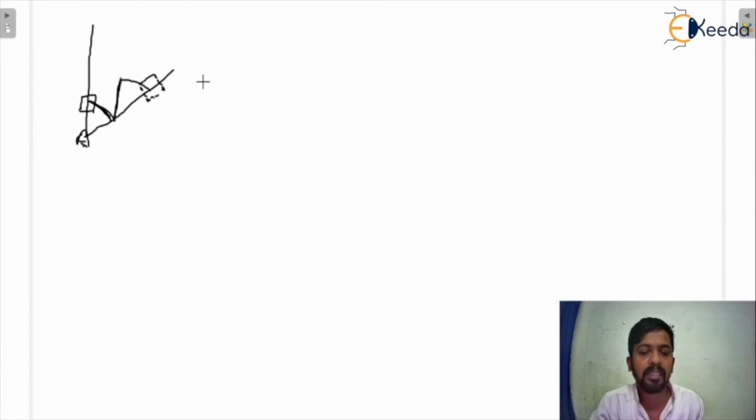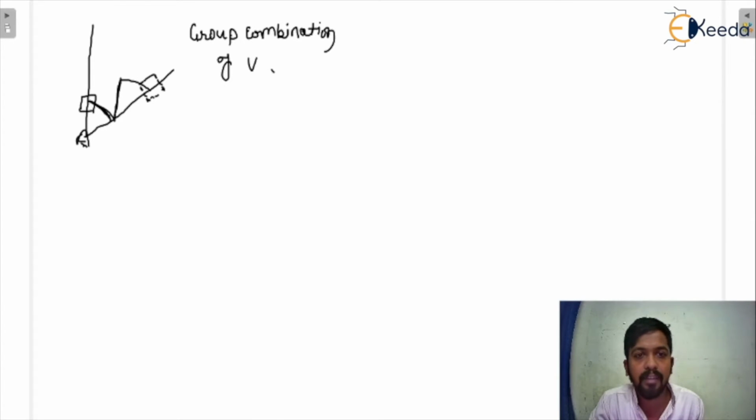So this is a combination of linear velocity and angular velocity, because the slider has a linear velocity, it slides with some velocity, and the link is rotated with an angular velocity.